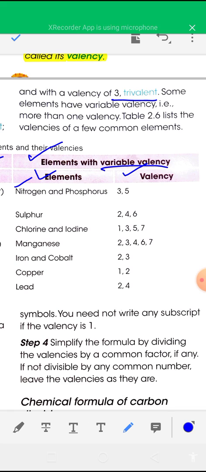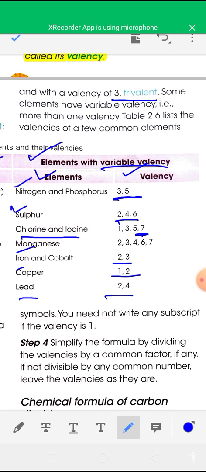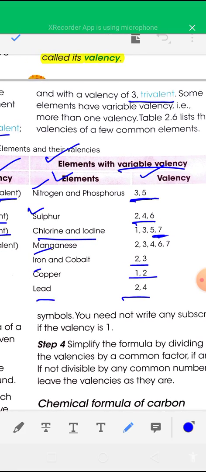Nitrogen, phosphorus has two valencies, 3 and 5. Sulfur has 3 valencies, 2, 4 and 6. Chlorine and iodine have 4 types of valency, 1, 3, 5 and 7. Manganese has a total of 5 types of valency, 2, 3, 4, 6 and 7. Cobalt, iron has 2 and 3 valency. Copper has 2 valencies, 1 and 2. Lead has 2 valencies, 2 and 4. So these elements can exhibit more than one valency.